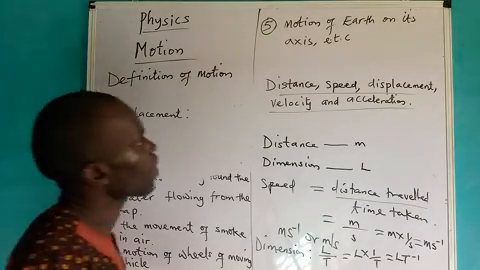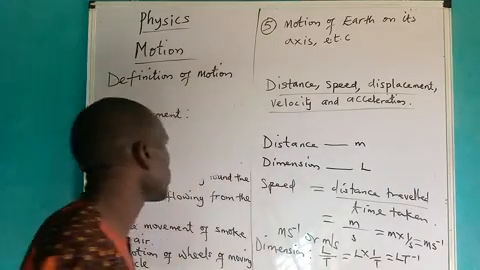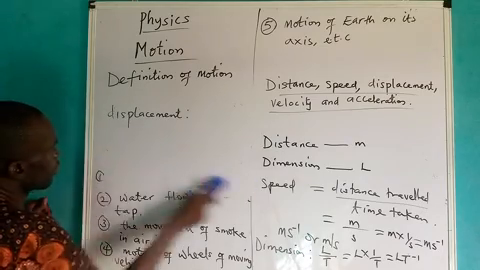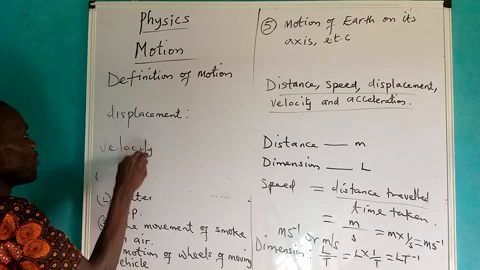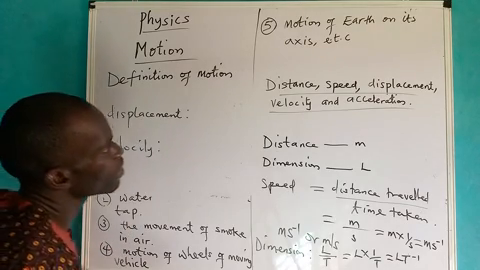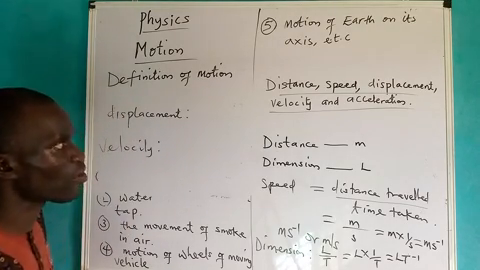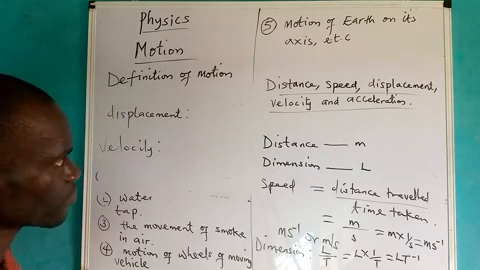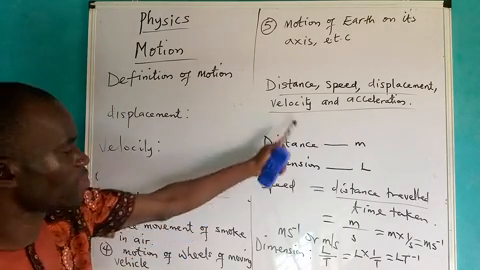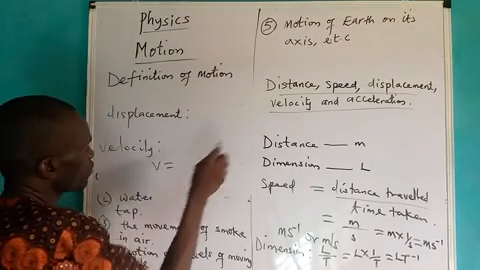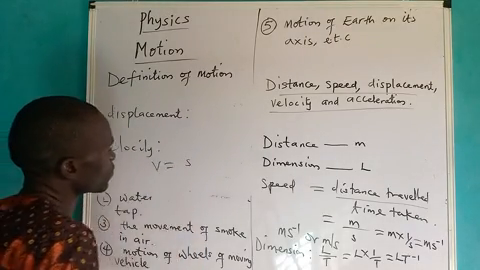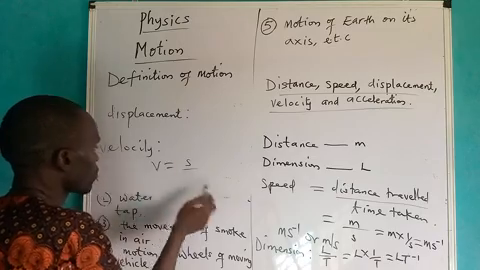Let's now look at the other one, which is velocity. What is velocity? Velocity simply means the time rate of change of displacement with time. It means that we can define velocity as the change of displacement. We can use S as displacement, or we can also use D.